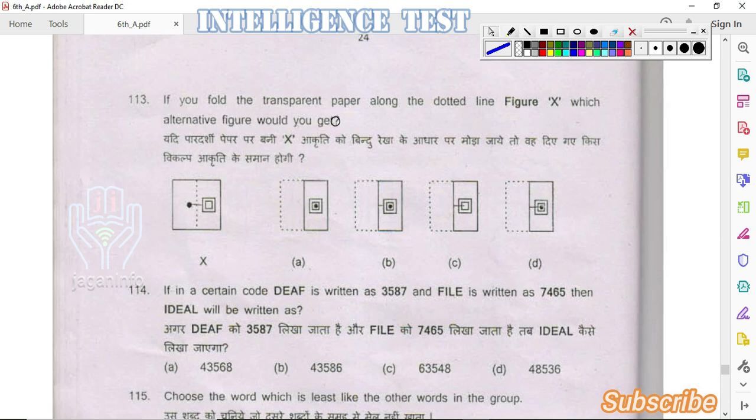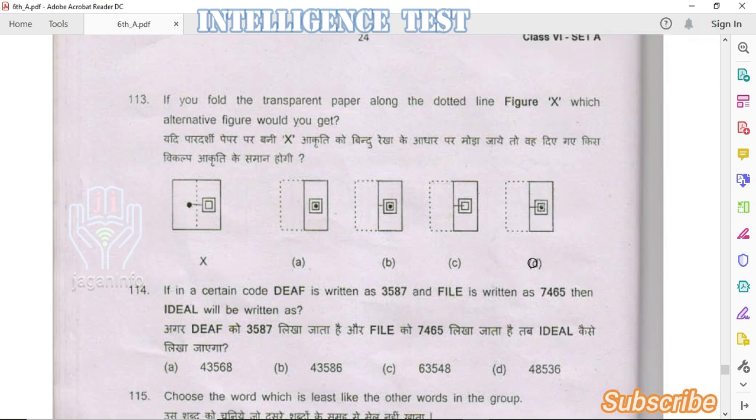Next question. If you fold the transparent paper along the dotted line, figure X, which alternative figure would you get? Here the figure X is given like this. By folding the paper at this margin, we will be getting the figure as option D. So the answer is option D.